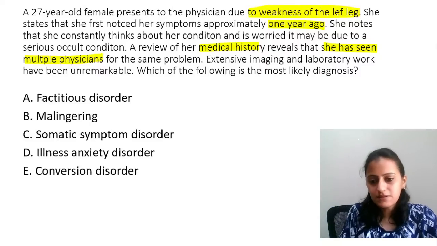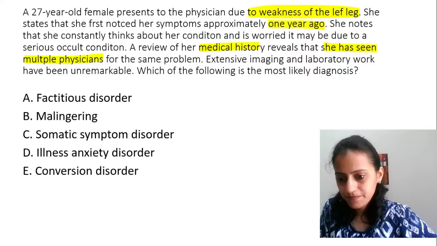Am I audible and visible? I think there was some issue.